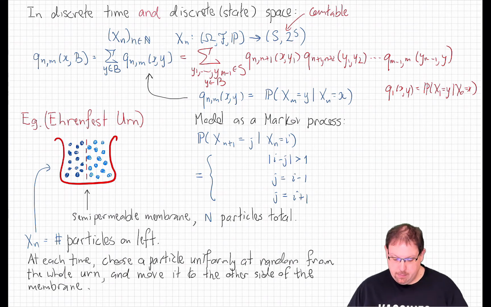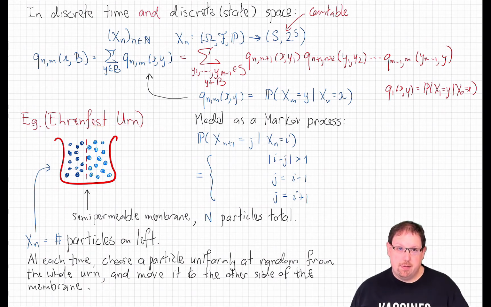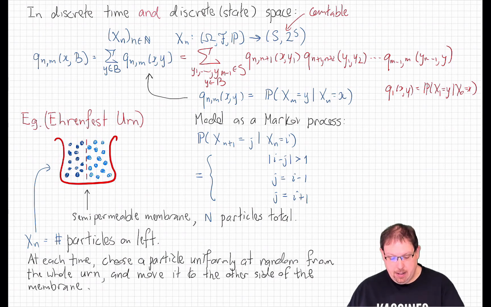So let's look at a specific example here called the Ehrenfest-Ern model. This is a very simple model of chemical diffusion in a solution where we have a beaker that contains a semi-permeable membrane, and we have two kinds of particles on either side of the membrane, but we allow them to diffuse across the membrane. The way that is modeled is that at each discrete time step, we choose one of the particles in the whole bin uniformly at random. We remove it from that side of the membrane and add a particle on the other side of the membrane.